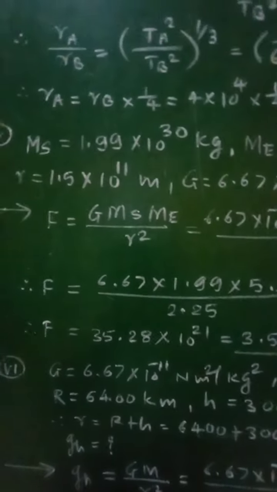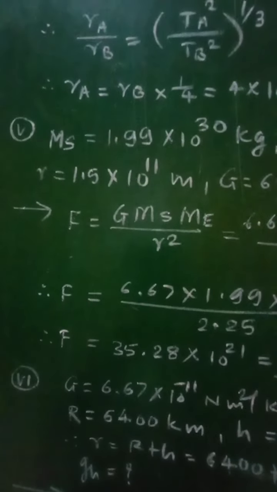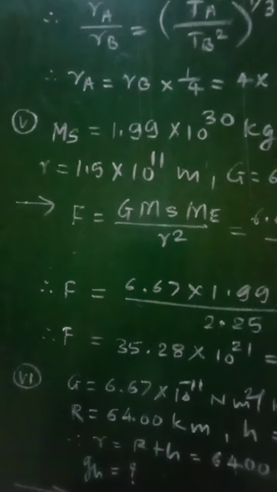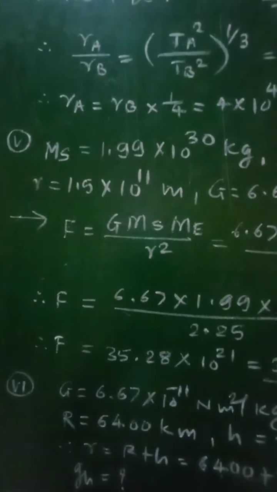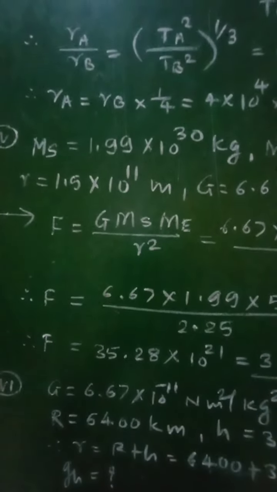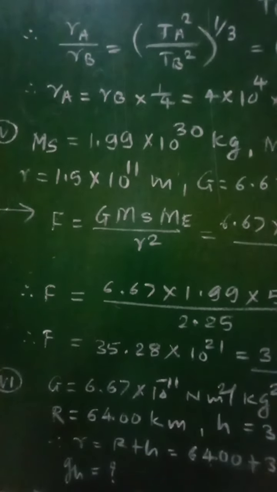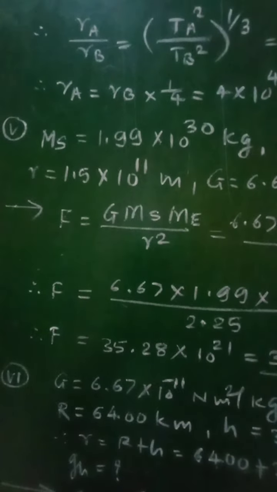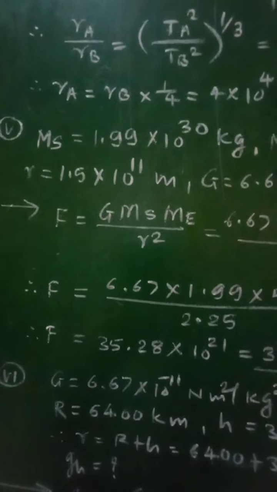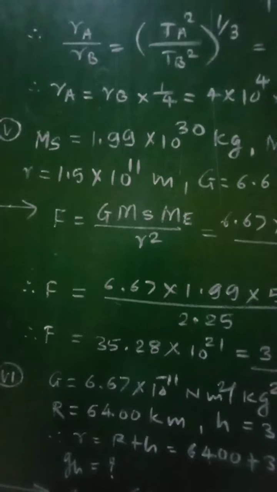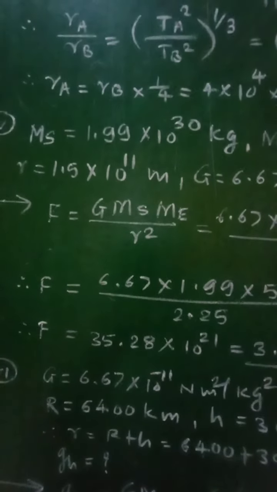So in this numerical number 5, we have to find out the gravitational force between the sun and the earth, given that mass of the sun equal to 1.99 into 10 raised to 30 kilogram. Mass of the earth is 5.98 into 10 raised to 24 kilogram. The average distance between the earth and the sun is 1.5 into 10 raised to 11 meter.